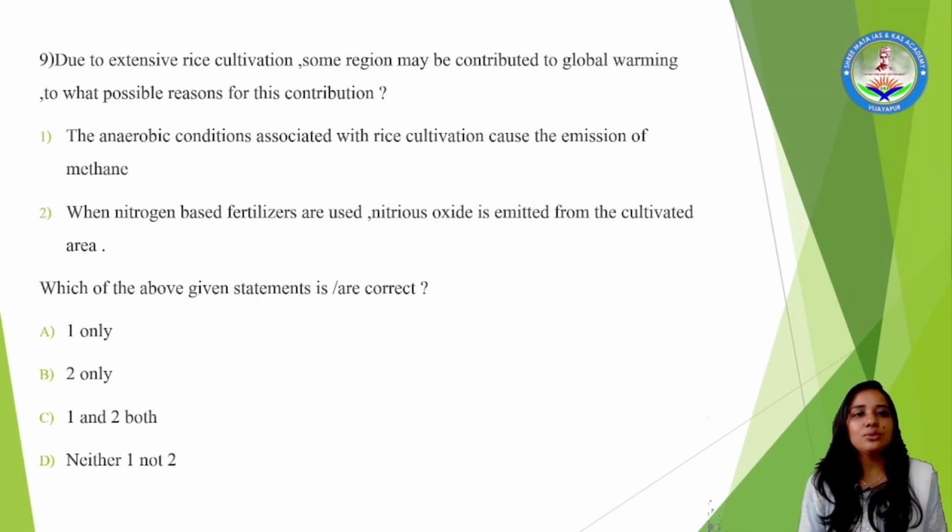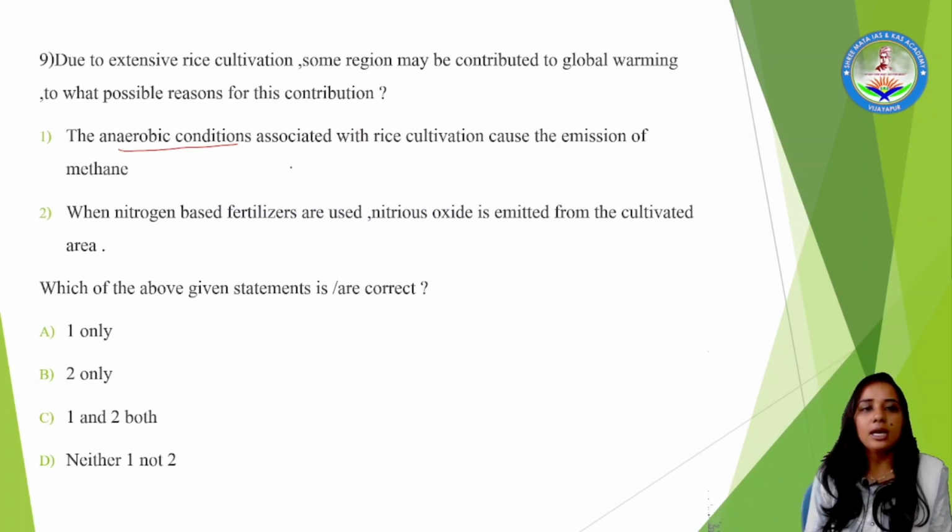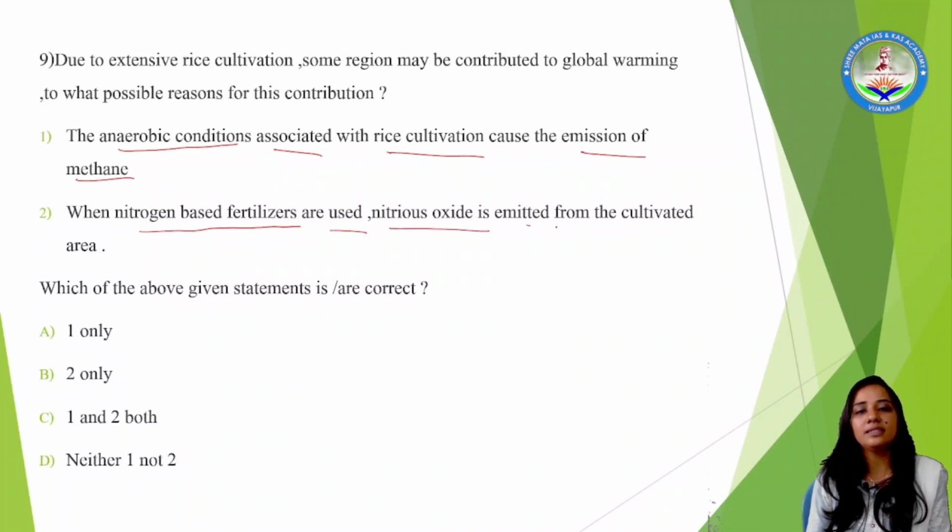Next, coming to the 9th question. Due to extensive rice cultivation, some regions may contribute to global warming. What are the possible reasons for this contribution? The first statement: anaerobic conditions associated with rice cultivation cause the emission of methane. Second statement: when nitrogen based fertilizers are used, nitrous oxide is emitted from the cultivated area. Which of the above options are correct, they are asking.